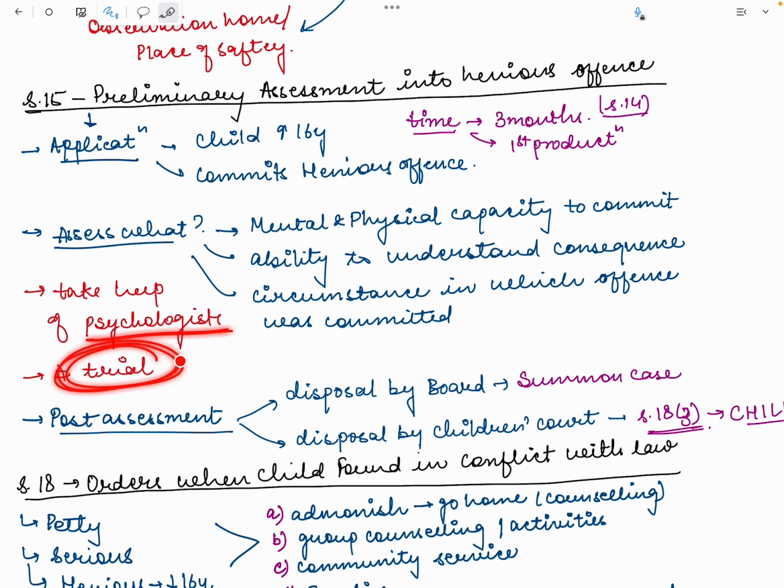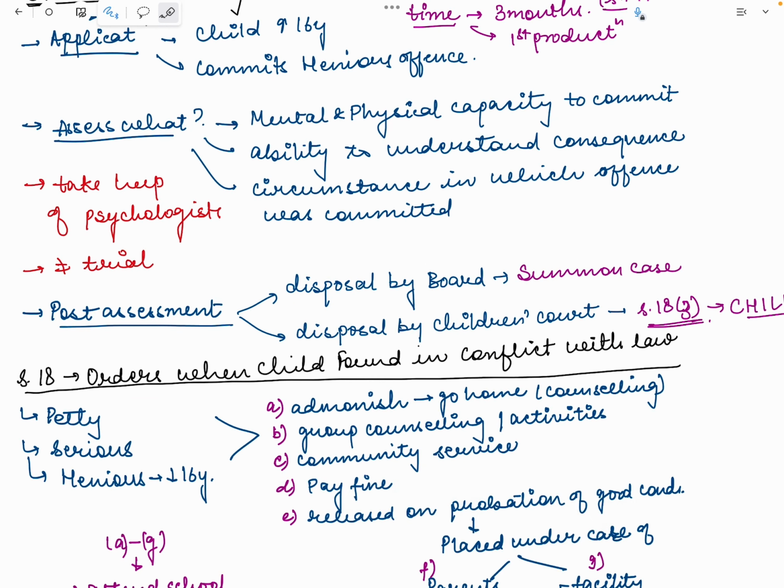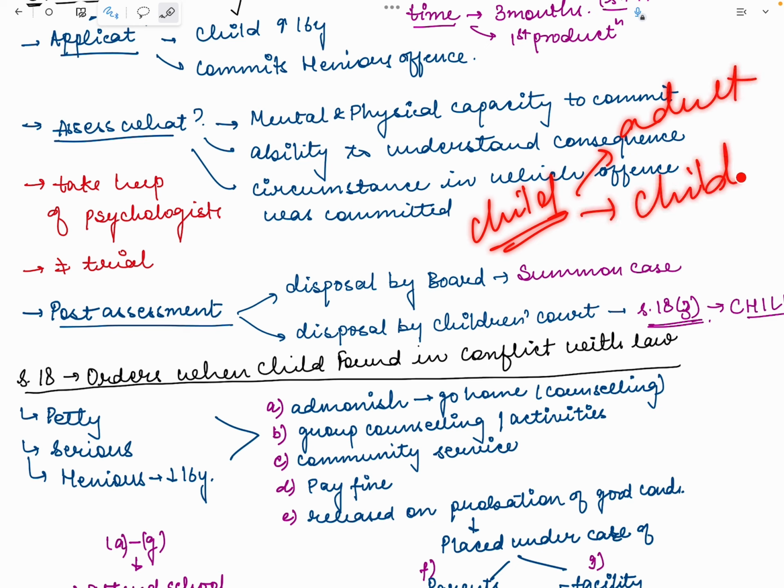That is not meant to conduct a trial, but just to assess whether the child has the capacity. Why are we doing this preliminary assessment? We are doing it to find out whether such a child should be tried as an adult or should be treated as a child only.